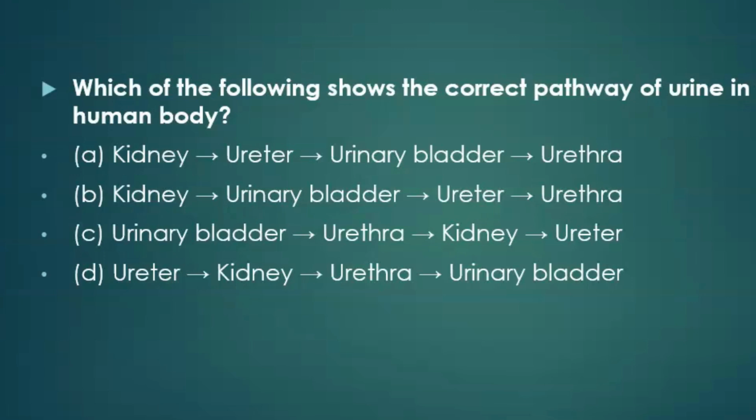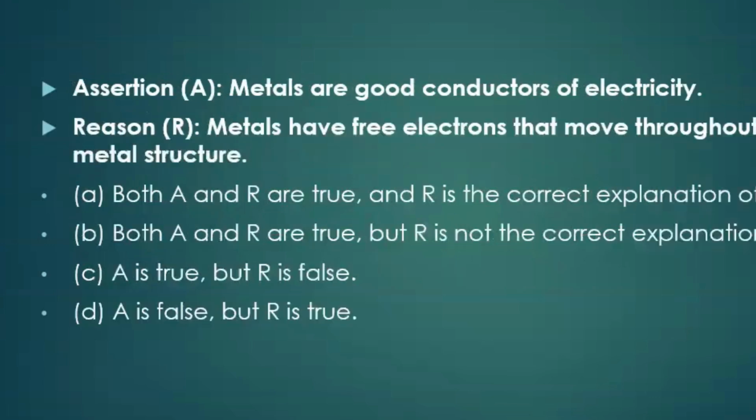Urine is stored in a muscular pouch, then expelled out through the urethra. First, toxic waste comes to the kidney for the filtration process, then passes through the ureters into the storage bag, which is the urinary bladder, and at last is expelled through the urethra. So which one is the correct answer? A is the correct answer: first kidney, second ureter, third urinary bladder, and then urethra. Now move on to the next question.